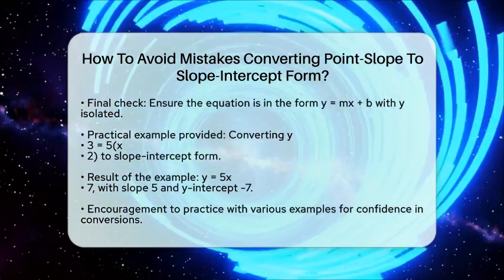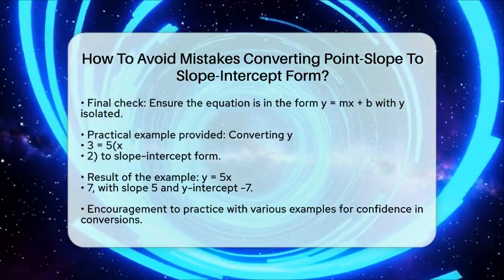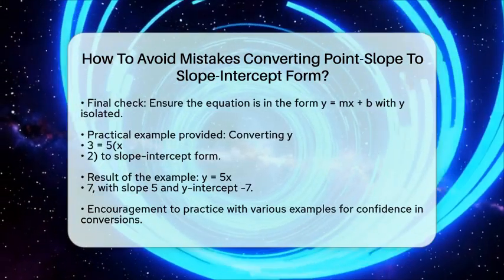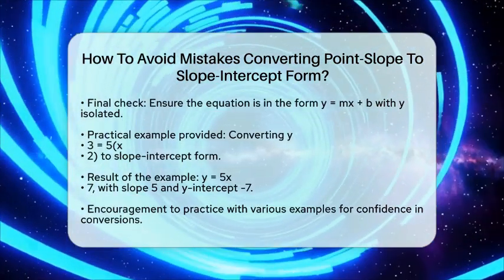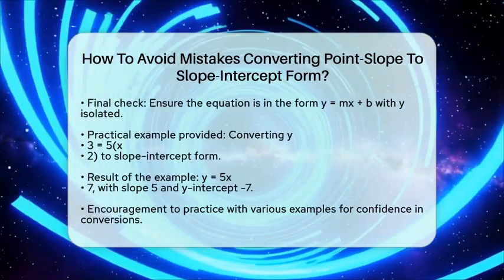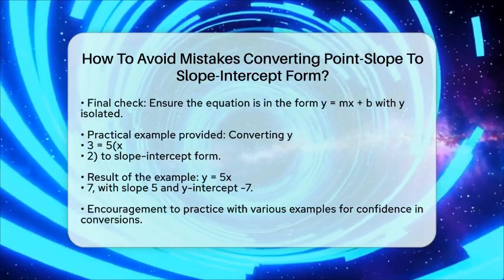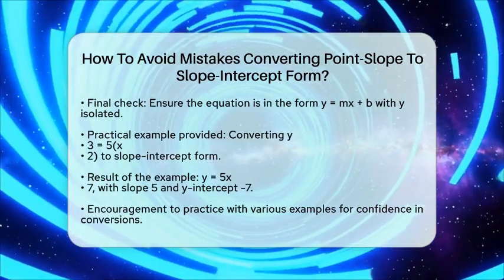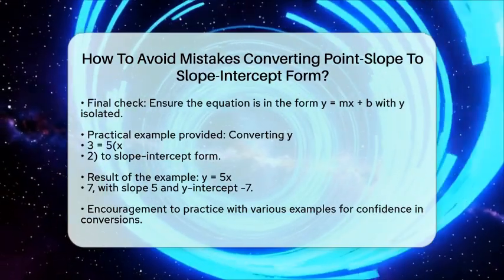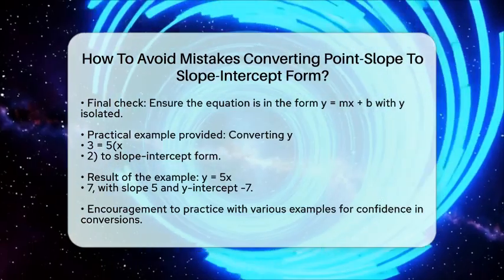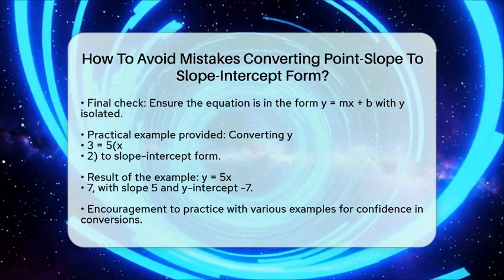Let's look at a practical example. Suppose you have the equation y minus 3 equals 5 times the quantity x minus 2. Start by distributing 5, which gives you y minus 3 equals 5x minus 10. Next, add 3 to both sides, resulting in y equals 5x minus 10 plus 3. Simplifying the constants gives you y equals 5x minus 7. Now you have your slope-intercept form, with a slope of 5 and a y-intercept of negative 7.